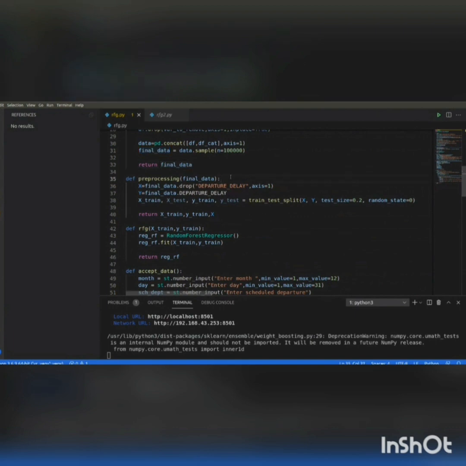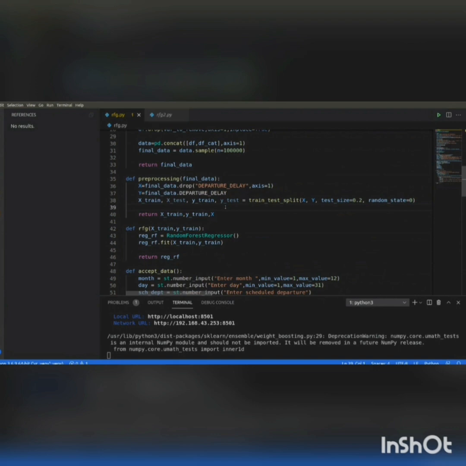Thank you, Roshali. Here we are using final data for pre-processing. Over here, the data is split into X and Y data sets, since the Y data set will only contain one column, that is the output column. Here it's departure delay, and the X data set will only contain input columns. So we are dropping departure delay from X. Using the train_test_split function, we will train and test the X and Y data sets.